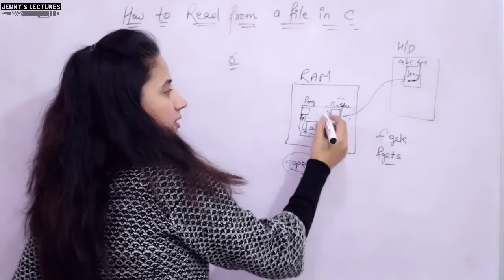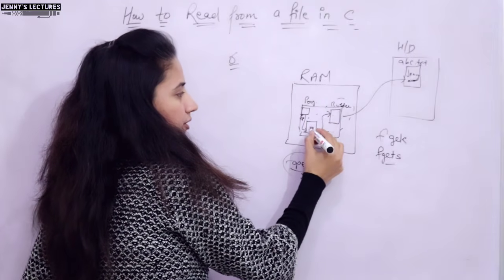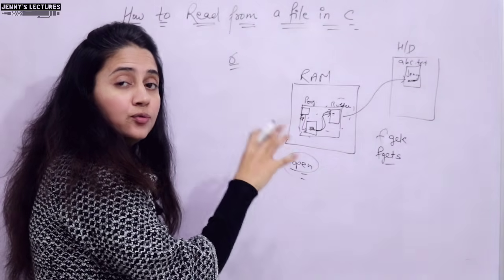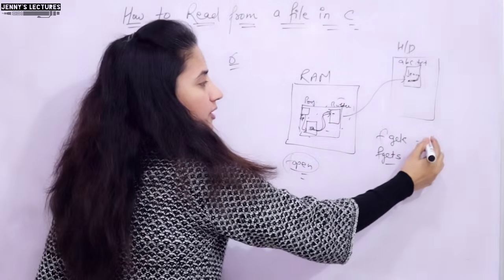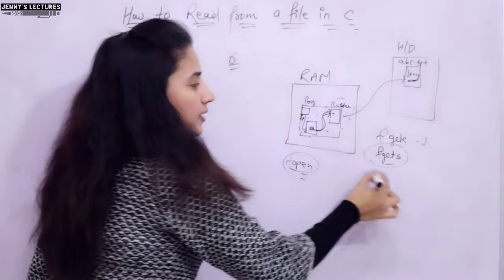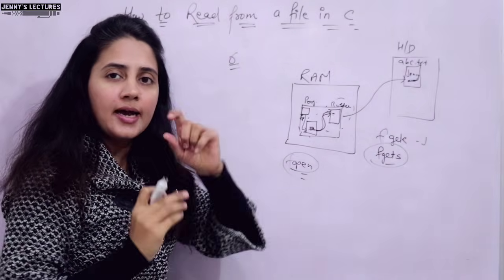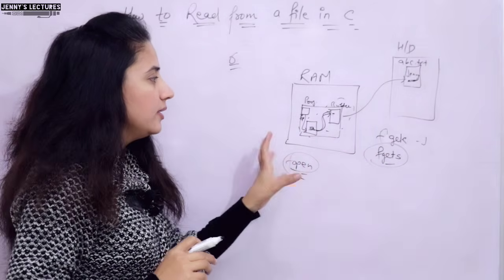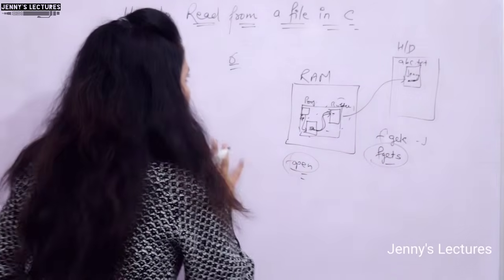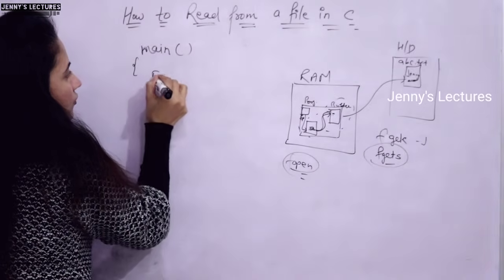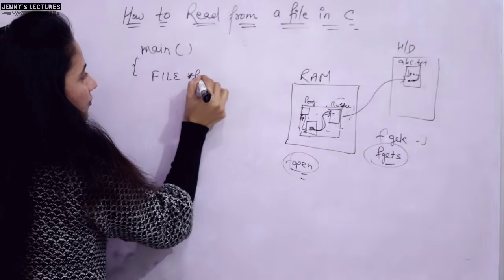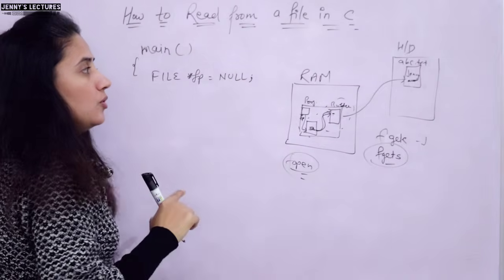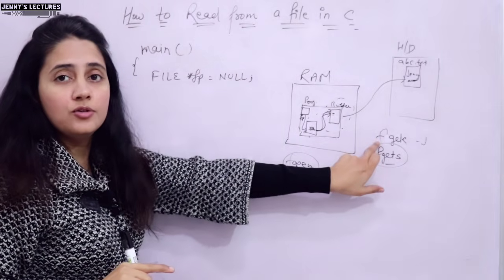So first of all, see this pointer will contain the address of the first byte by default, the base address. So it will read the first character, means it will read J. If you are using gets, it will read the entire string, right? Now how these functions are written and the process behind this, we will discuss with the help of a program, right? So first of all, obviously we will create a file pointer fp, and I am initializing it with null. So first we will use the fgetc function.